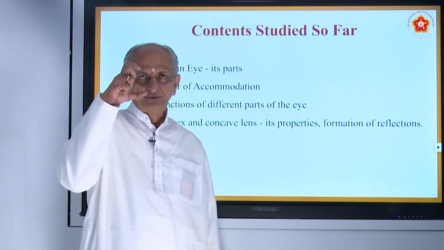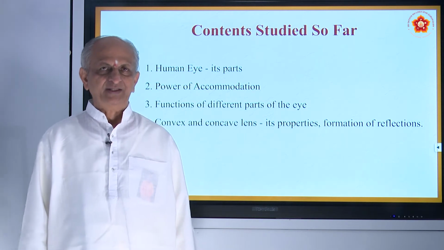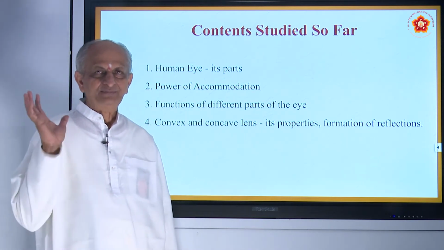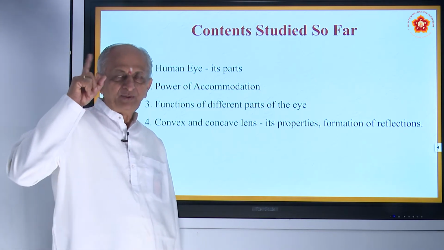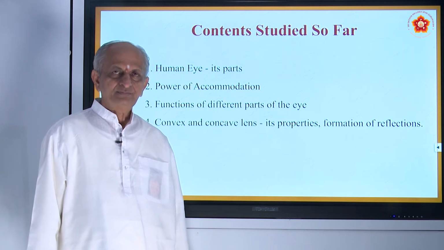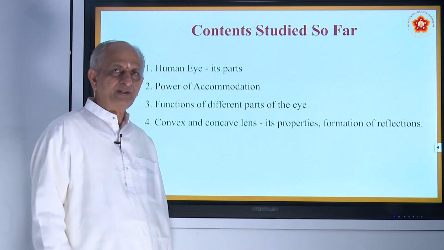So the eye is also compared to a camera. Just like a camera, the eye also works, and you can see that actually an inverted image is formed inside on the retina, but that will be corrected by the brain as it is.